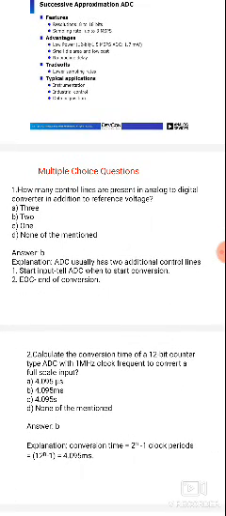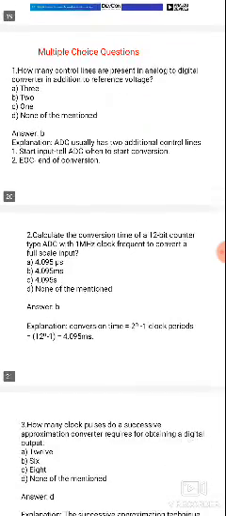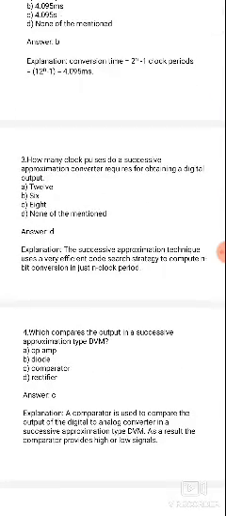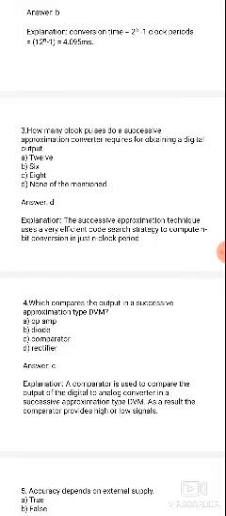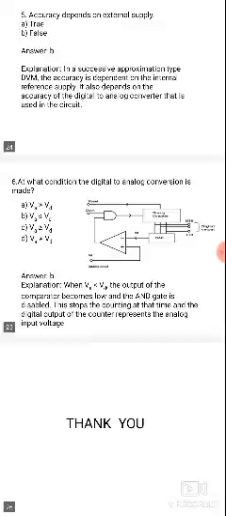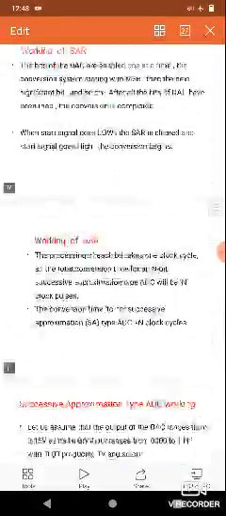Next, some multiple choice questions on successive approximation. How many control lines does a successive approximation ADC use? It uses 2 control lines. One is start of conversion and the second one is end of conversion. Next, an op amp is used as a comparator. Next, n number of bits equals n clock pulses. So this is all about the successive approximation register.